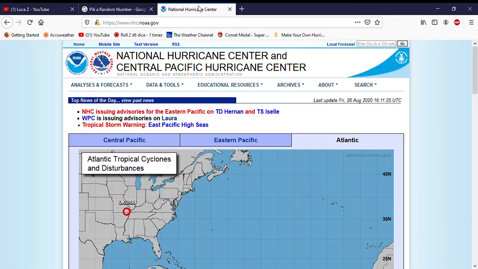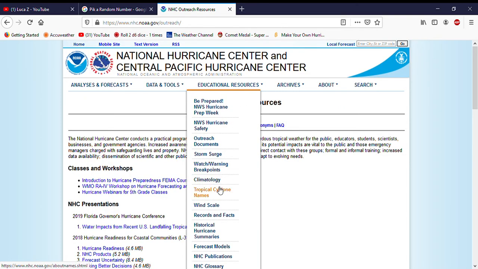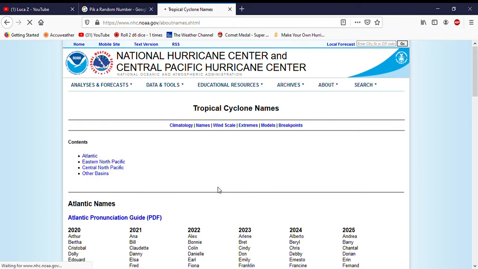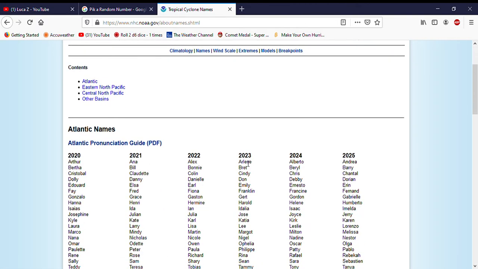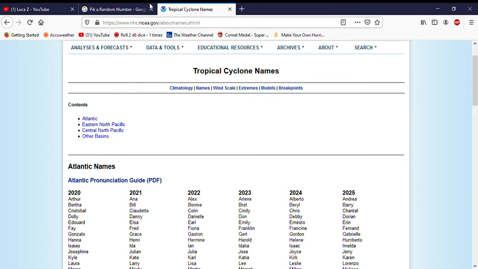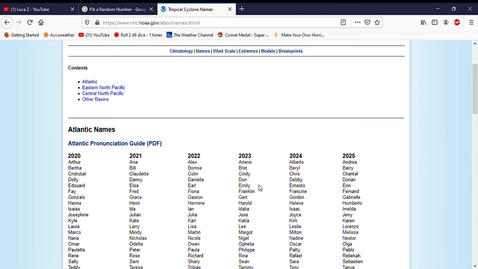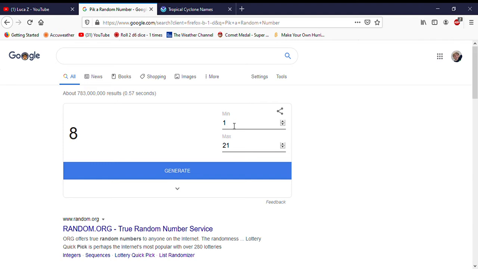Naming list 4. Go to tropical cyclone names. There. Just showing how we do it. Then this is naming list 4. So we choose between 1 and 21. 8. So name number 8. That'd be Harold. So tropical storm Harold.